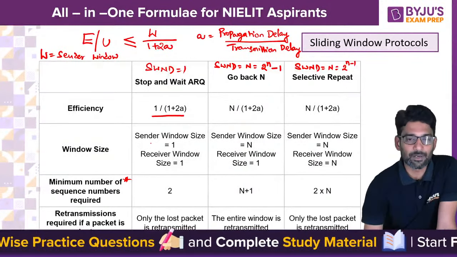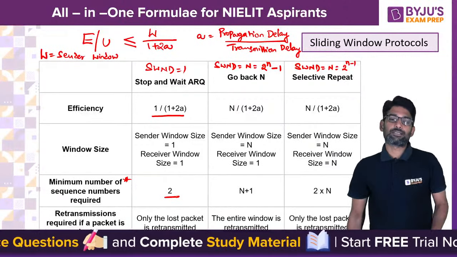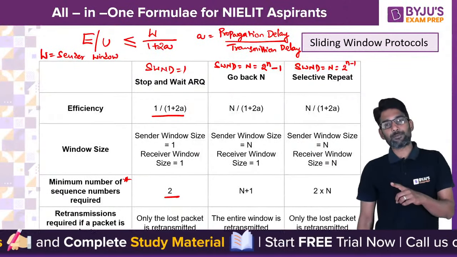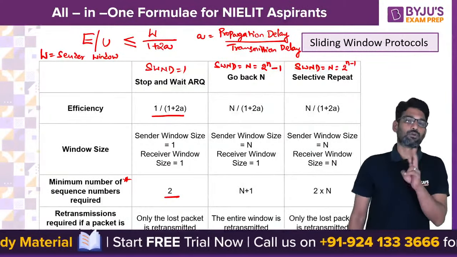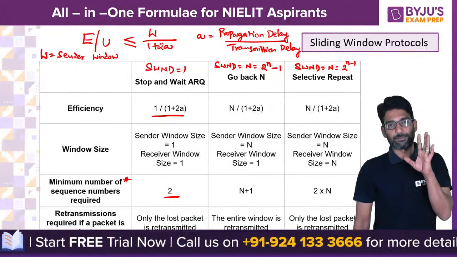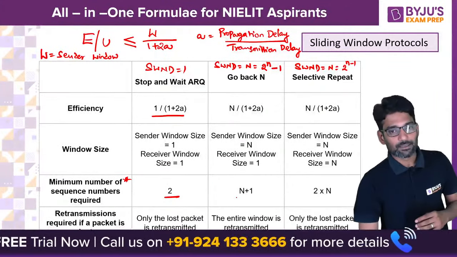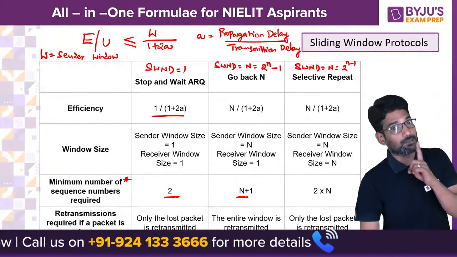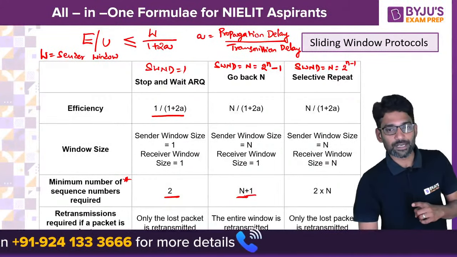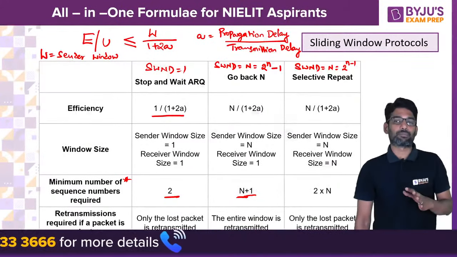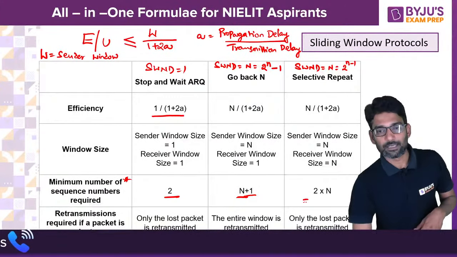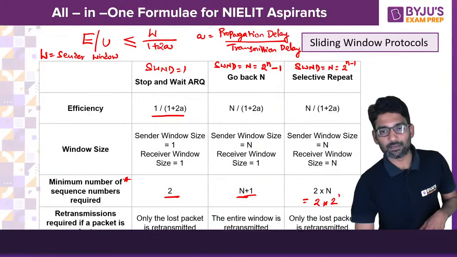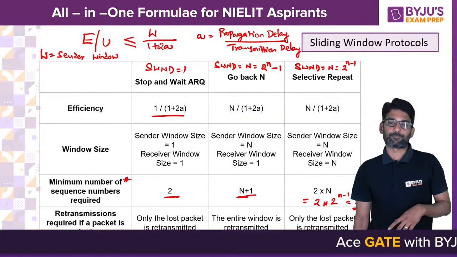Here in Stop and Wait, sender window size is 1, receiver window size is 1. So maximum 2 sequence numbers are required. In Go-Back-N, sender window size is capital N, receiver window size is 1. So a total of N plus 1 maximum sequence numbers are required. In Selective Repeat, 2 into N, that is 2 into 2 to the power n minus 1, that is 2 to the power n sequence numbers are required.